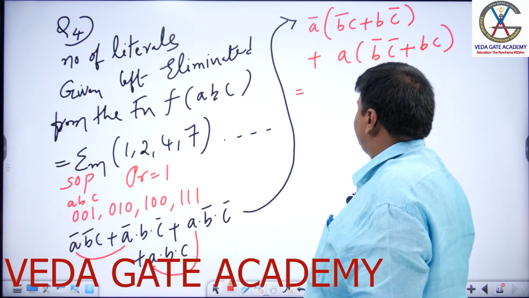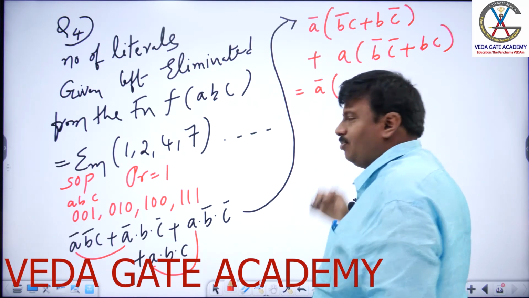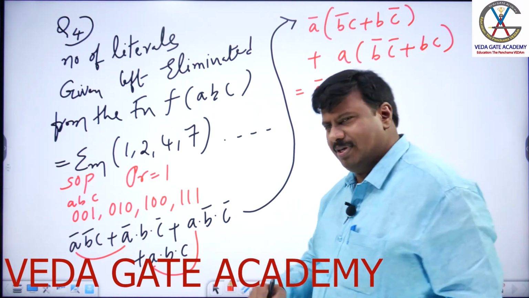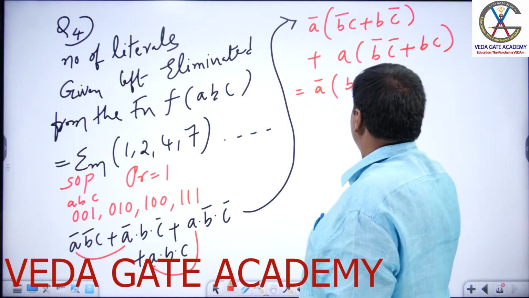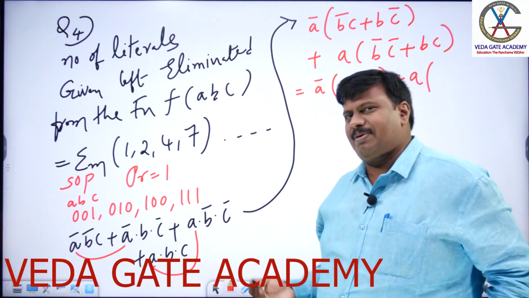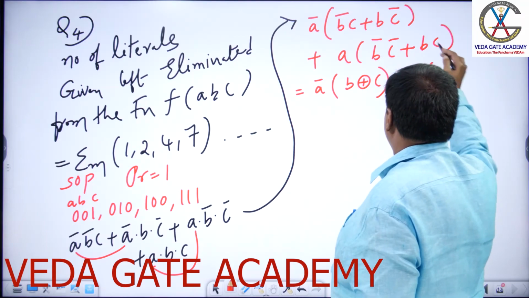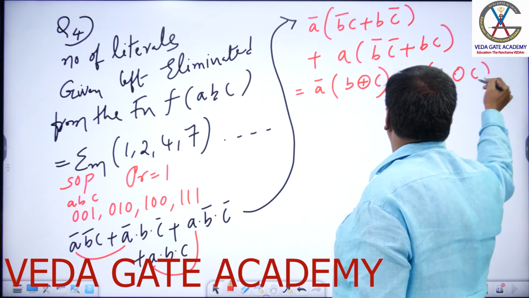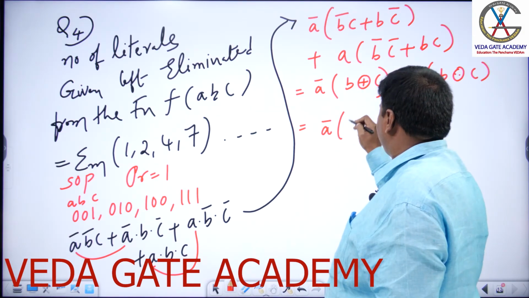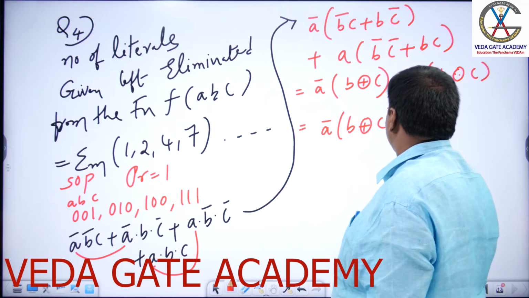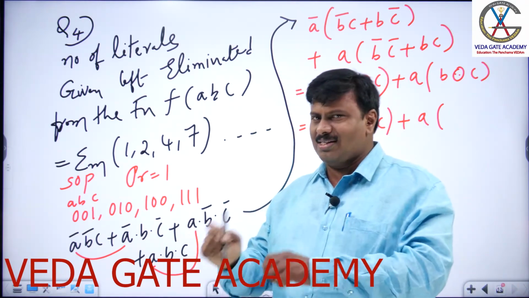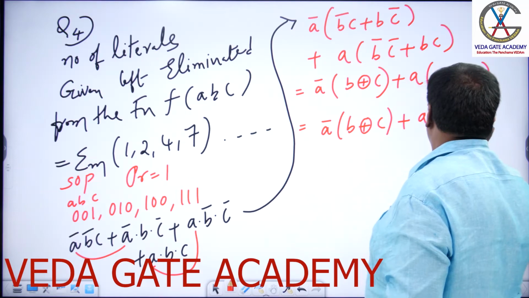Expand to give a final form. A bar into, you know well, B bar C plus BC bar is B XOR C. Write down as B XOR C, plus A. And you know, B bar C bar plus BC is B XNOR C. Can I expand in this way? A bar into B XOR C plus A into B XNOR C. B XNOR C can be written as B XOR C whole bar, because XNOR is XOR inversion. So B XOR C whole bar.